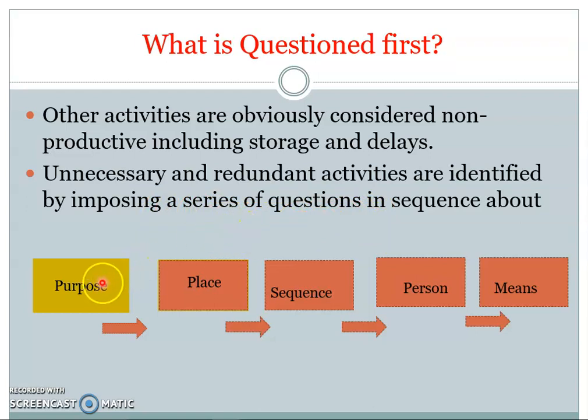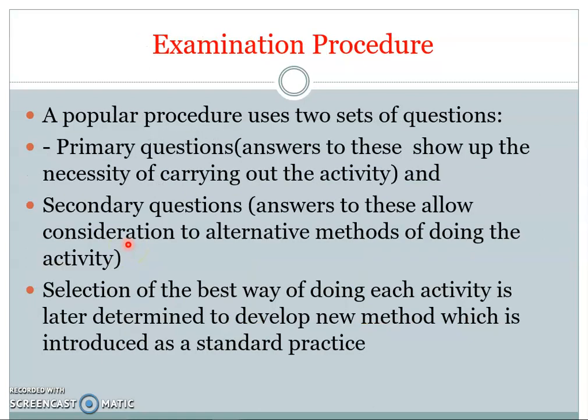Let us first assess the purpose, then place, sequence, person and means. First point is purpose, then place, sequence, person and means. These are the main points of the questionnaire, where we prepare primary and secondary question sets. So in the examination procedure, we have to prepare a primary set of questions and a secondary set of questions.